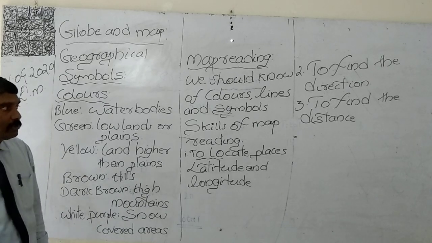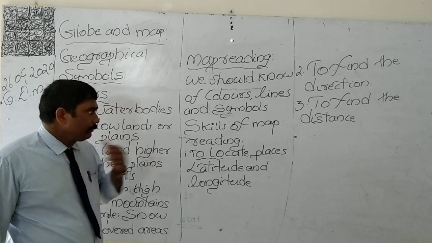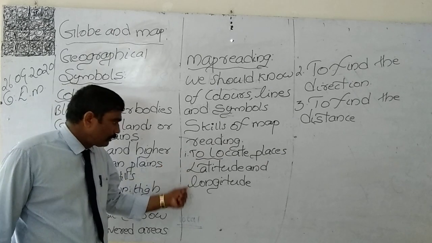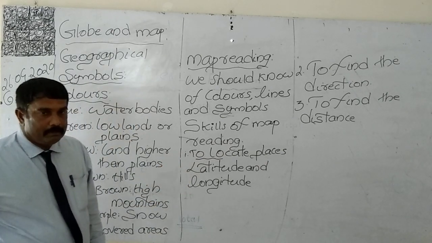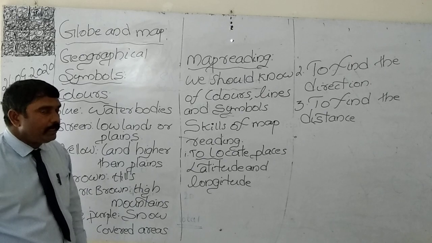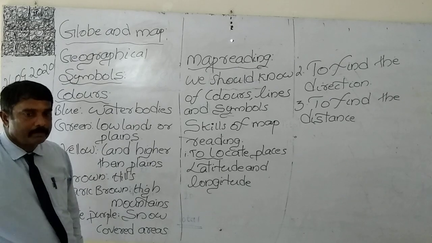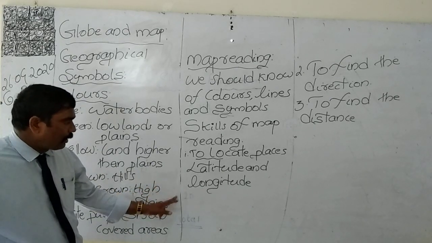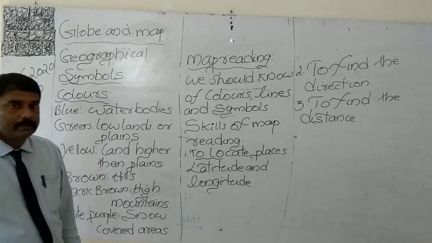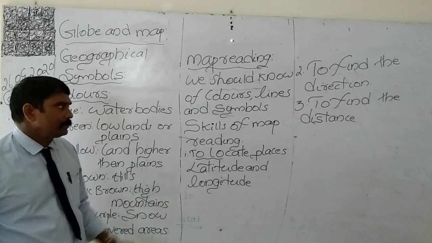And so many lines and symbols will be there on the map. We should have an idea about the different lines and symbols which are there on the map. If we have an idea about all these things, only then can we read a map clearly. So, for map reading, we should have a clear idea about all these things.